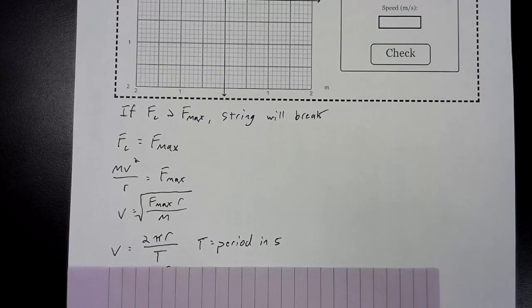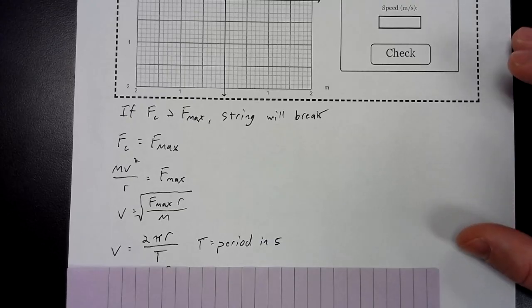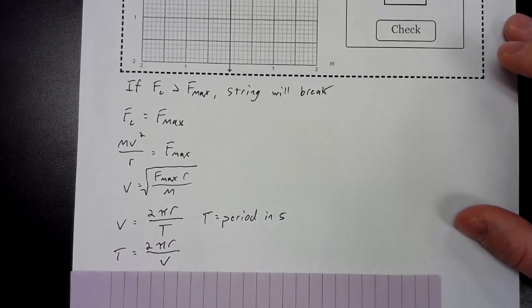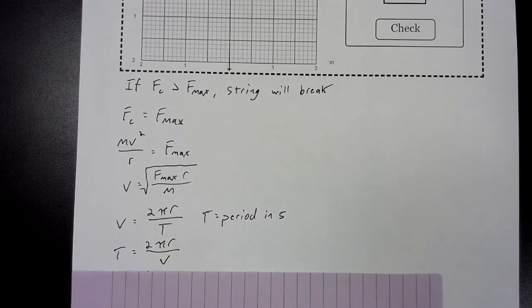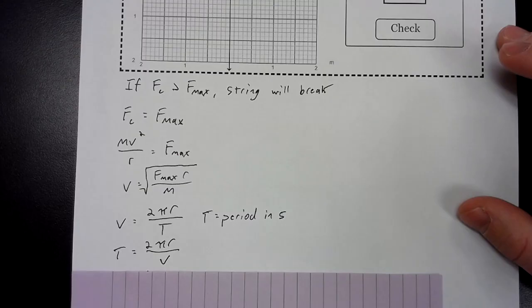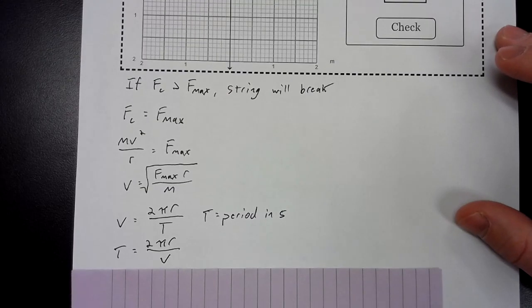In circular motion, the velocity is given by the distance divided by the time, and in circular motion, the distance is the circumference of the circle, and the time is the period, which is the time to go around once in seconds. So that's our velocity. Let's rearrange that for the time. So the time to go around once would be 2 pi r over v.